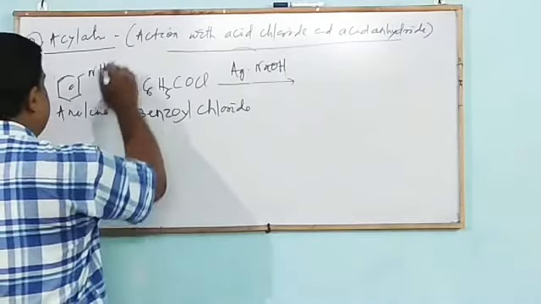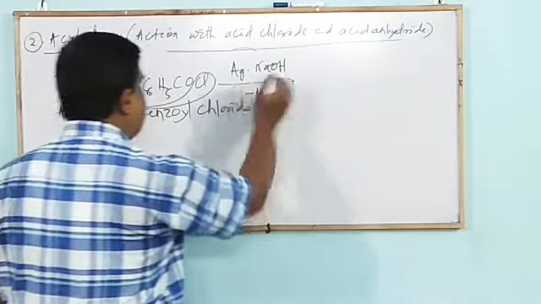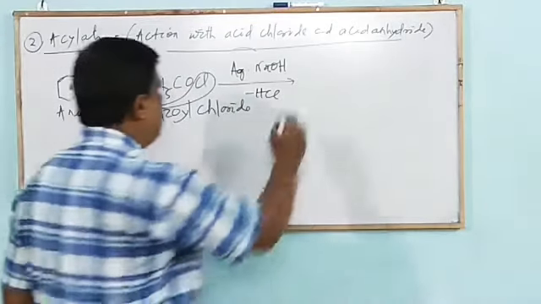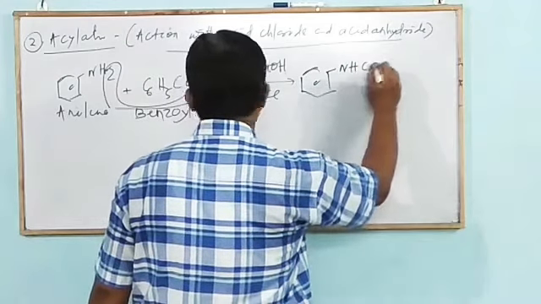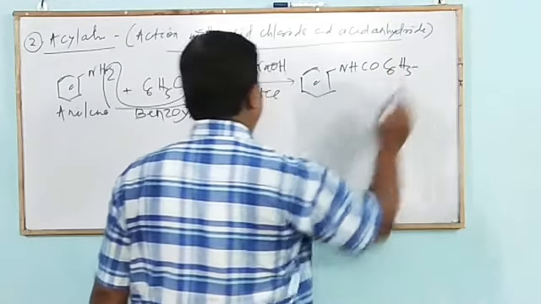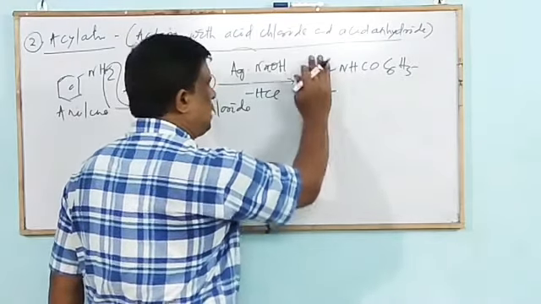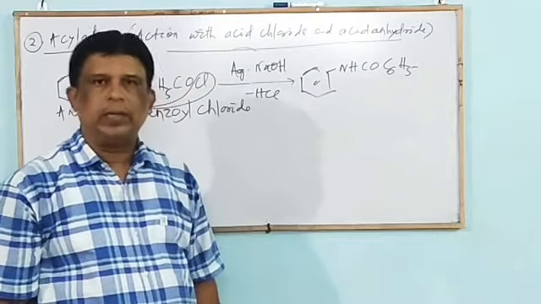Mark that. The same byproduct is formed. This reaction is carried out in presence of aqueous alkali, aqueous sodium hydroxide. What is formed? C6H5NHCOC6H5. Mark that. C6H5CONH2 is benzamide.